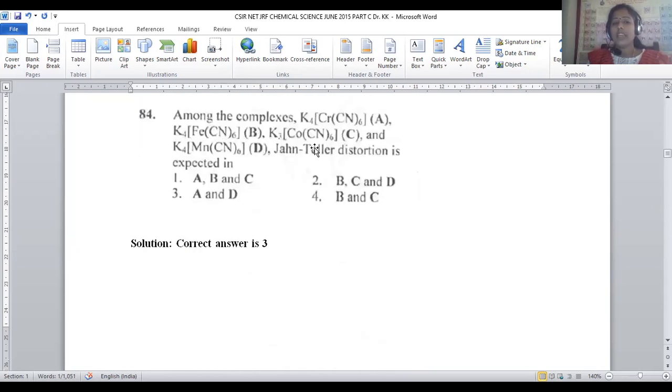Among the complexes K4[Cr(CN)6], K4[Fe(CN)6], K4[Co(CN)6], and K4[Mn(CN)6], these 4 complexes of chromium, iron, cobalt, and manganese have been given, where the Jahn-Teller distortion is expected. The important condition for Jahn-Teller distortion is that in a transition metal complex, the t2g or eg orbitals are asymmetrically filled, meaning more than half filled or less than half filled. That means asymmetry should be there.